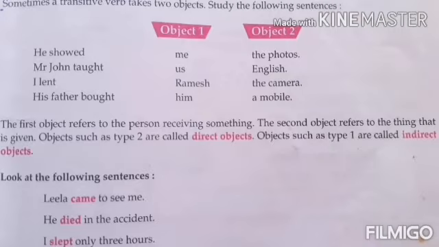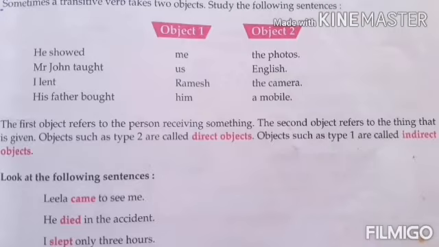Understand? Second example, Mr. John taught us English. Taught whom? Us. Taught what? English. I lent Ramesh the camera. Lent what? The camera. Lent whom? Ramesh. His father bought him a mobile. Bought what? A mobile. Bought whom? Him.